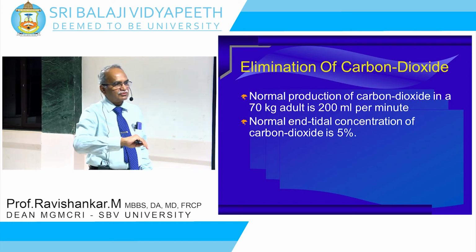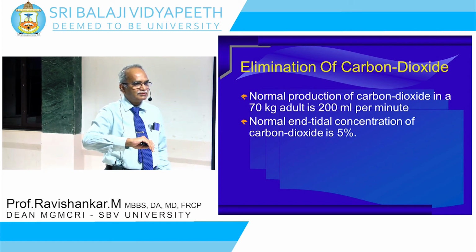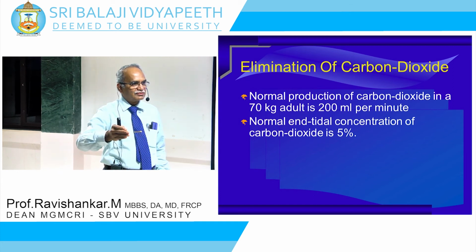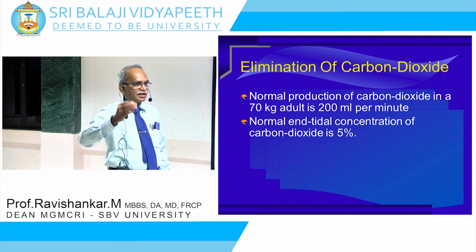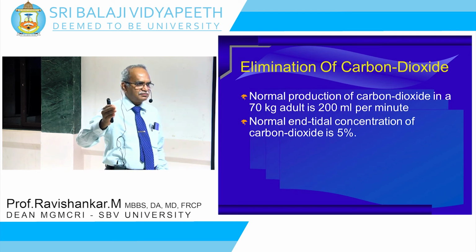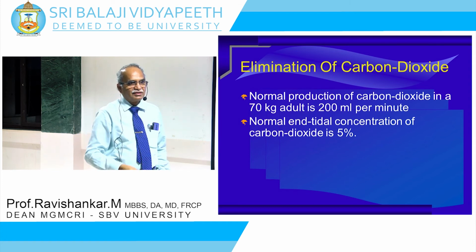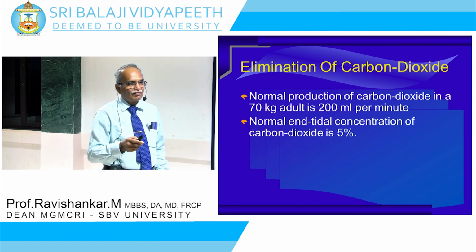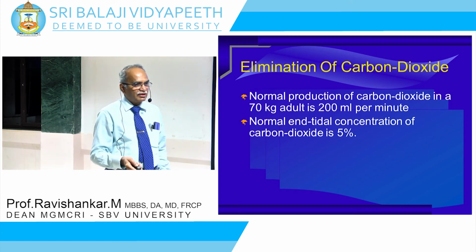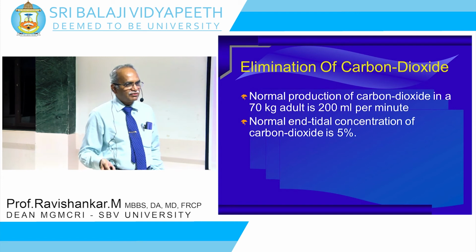What is the arterial PaCO2? What's the normal PaCO2? Arterial carbon dioxide, how much is it? 35 to 45. Okay, take an average mid, so it is 40. Now if you say this is 25 to 35, why is there so much difference between the two?